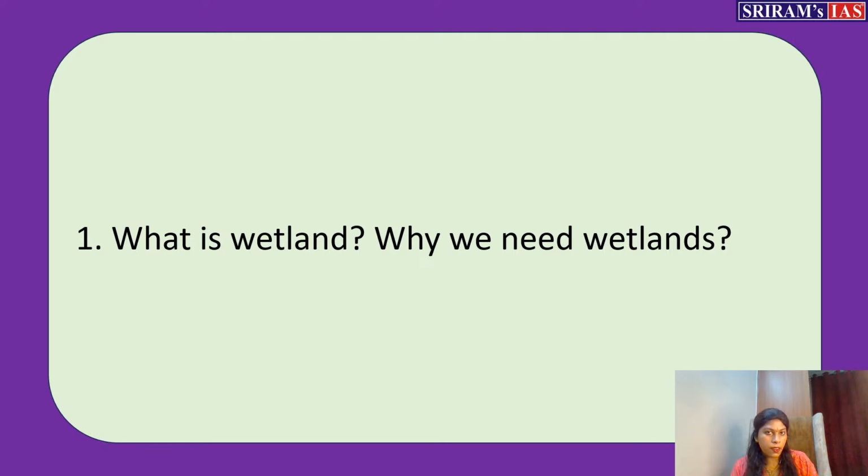Either you have to memorize the definition which is given by the Ramsar convention. It's very important, you can memorize and keep it, or else you can also write your own answers. We all know that wetland means a land submerged under water, or at least always saturated by water. Either it should be submerged or saturated with water. So those kinds of land only we call a wetland. At least for a few months of the year, the water will be above the surface of the soil and makes it a wetland.